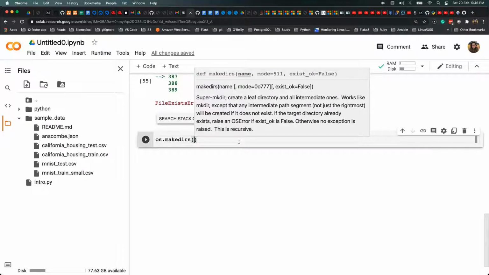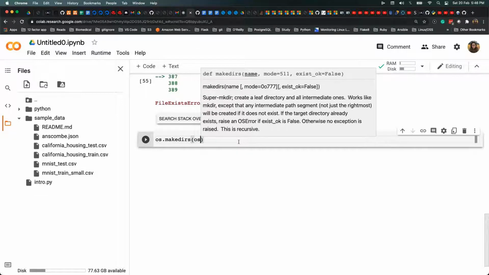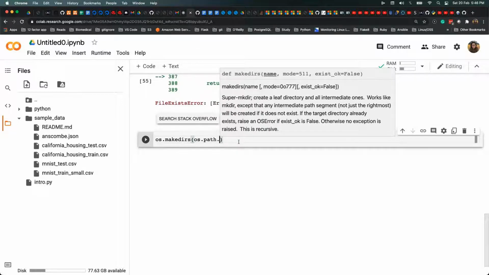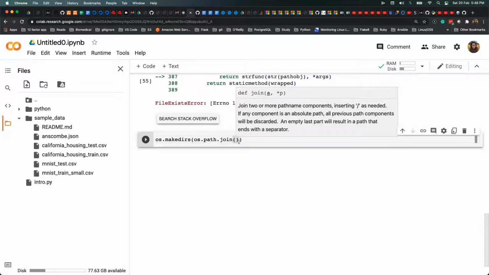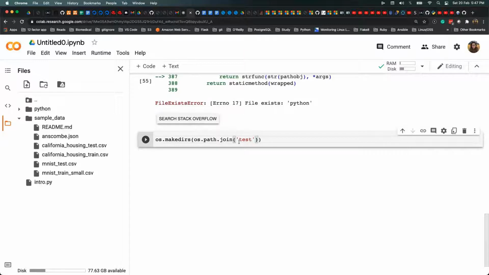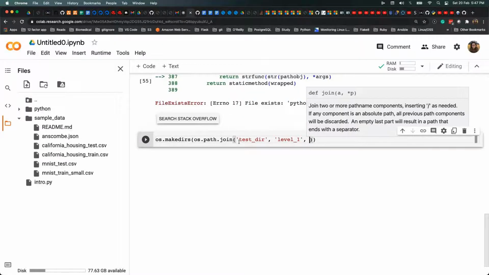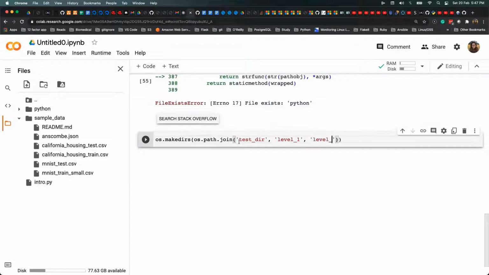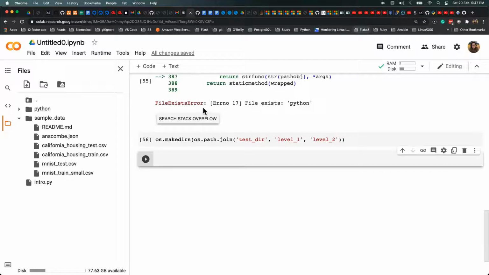You have to do it like os.path.join, and I'll say test dir, then the second level as level_1, and then level_2. So I executed it here.